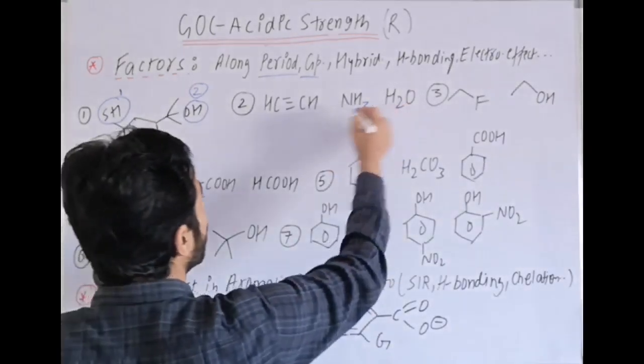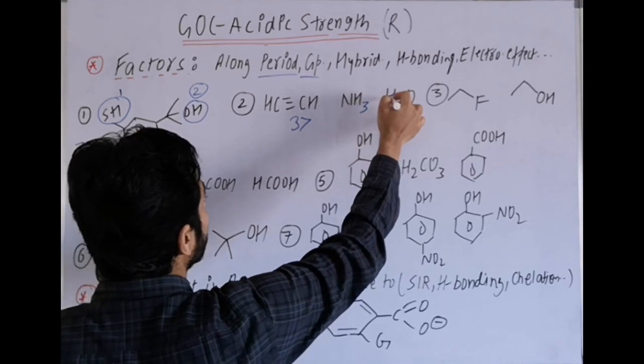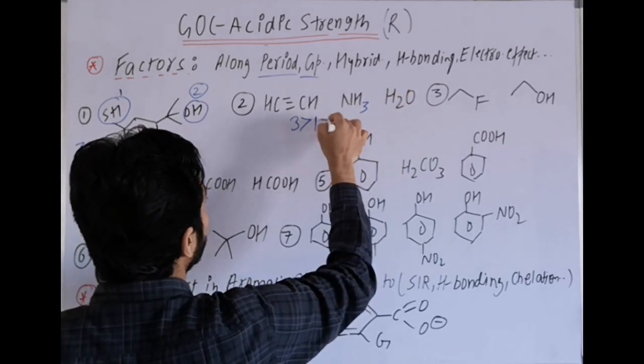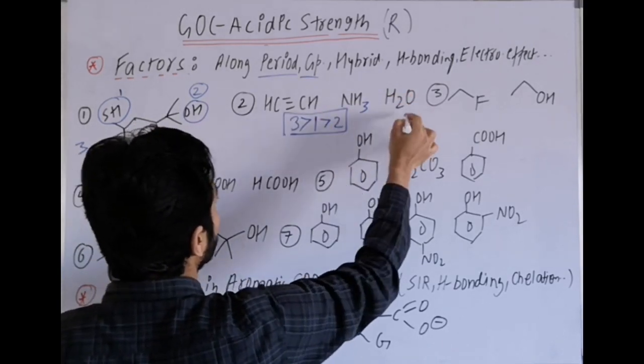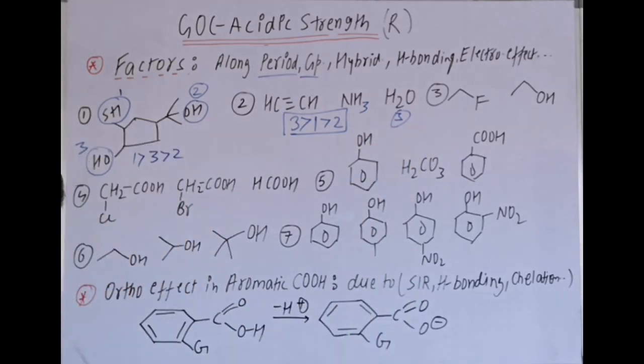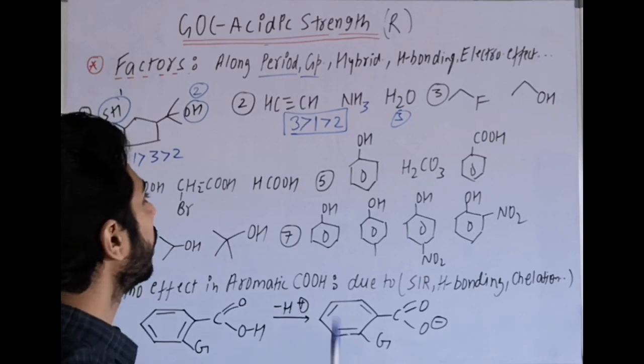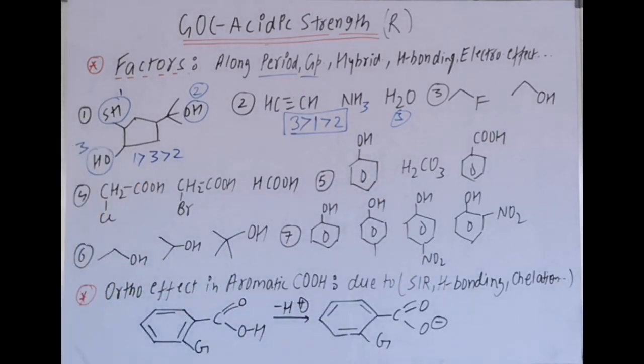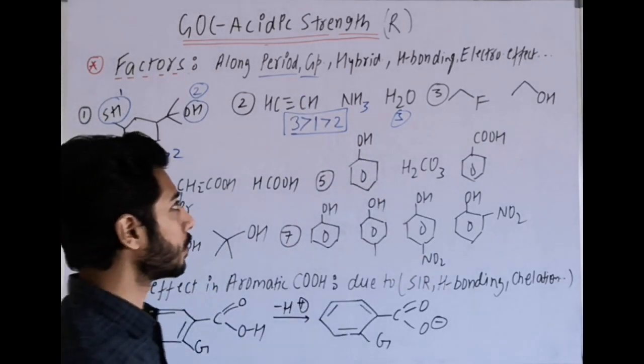So here the order should be 3, that is this one, then 1, then 2. H2O is normally along the period trend, but between 1 and 2 we have to compare using sp carbon being more acidic as compared to sp3 nitrogen.